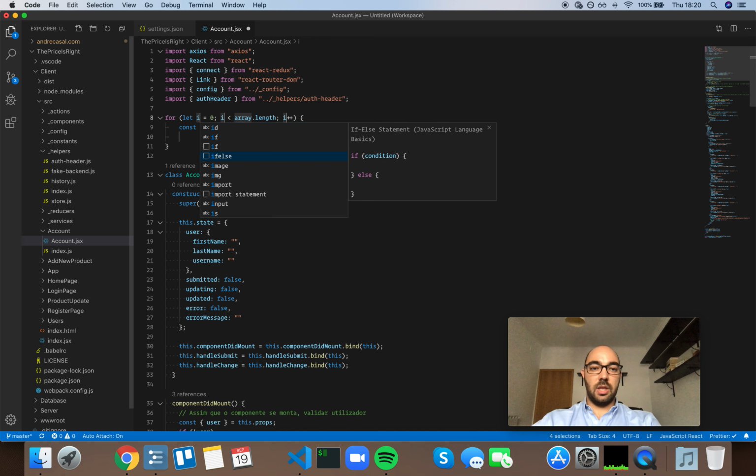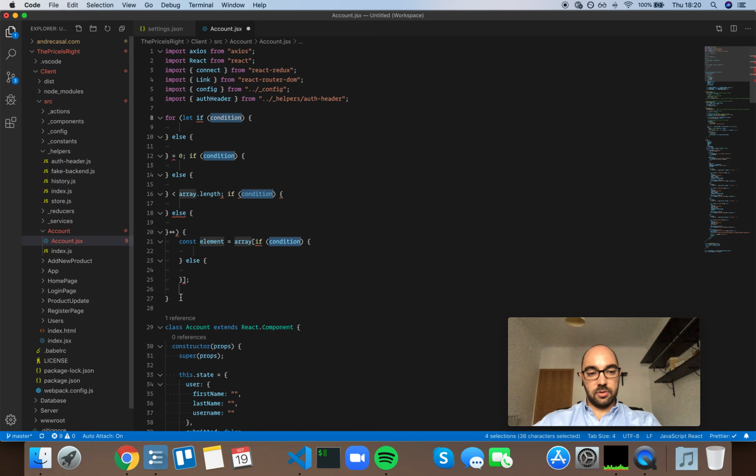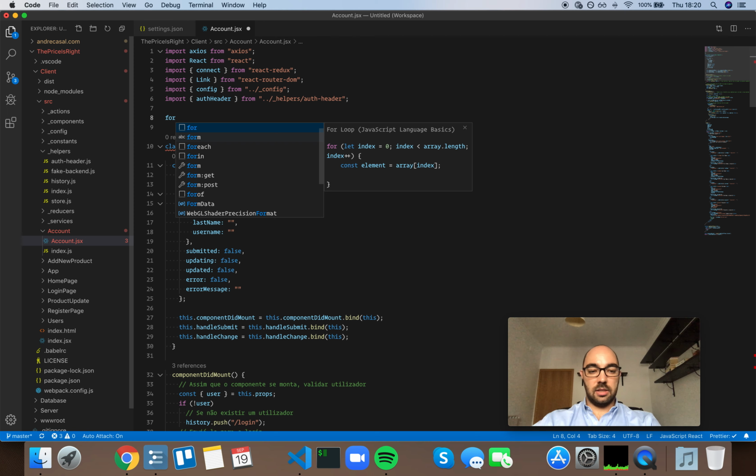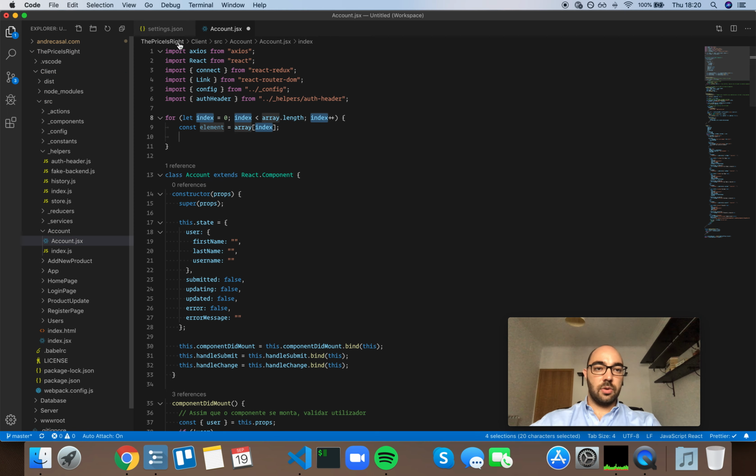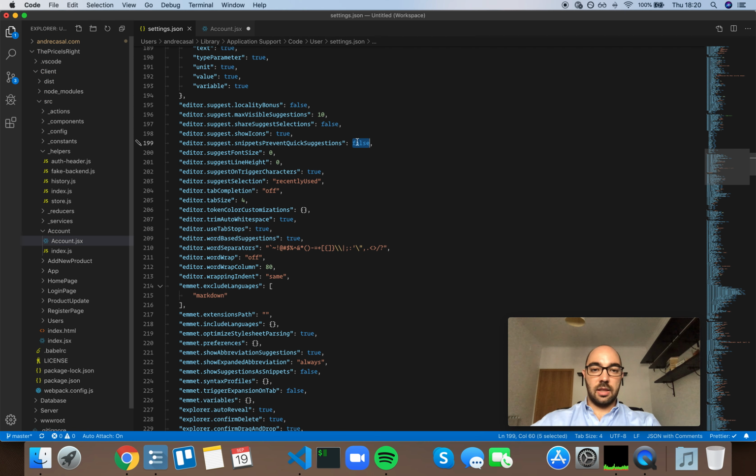another snippet within a snippet, right? Just have to select all this code and go back. And once you do this, it's not even worth it to try and fix your code. It's all broken. So you might as well just delete everything and start from scratch. So it's actually a good thing that you can set this to true and prevent quick suggestions while you're inside an active snippet. So I will leave this one as true.